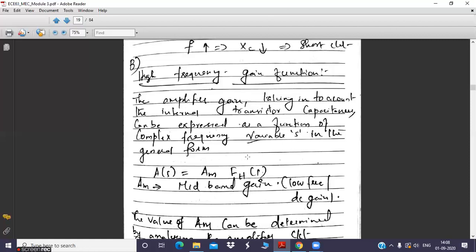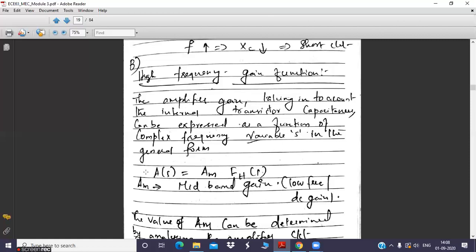Always it will be less than 1. It can be 1 by 2, 1 by 4, 3 by 4, a fraction which is less than 1. So whenever this function is less than 1, the overall gain will reduce, isn't it?